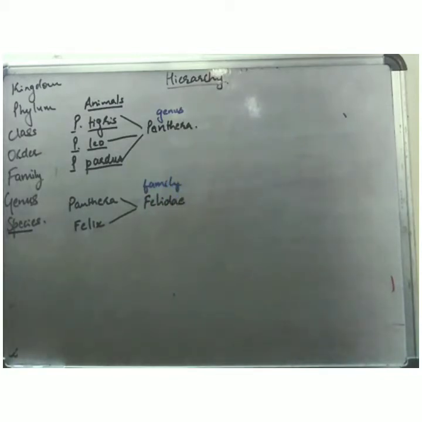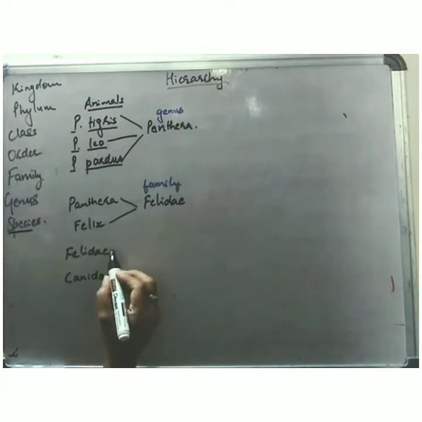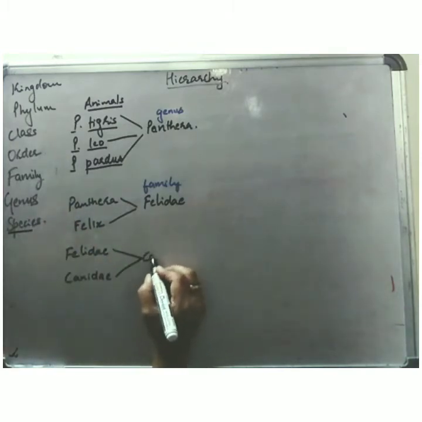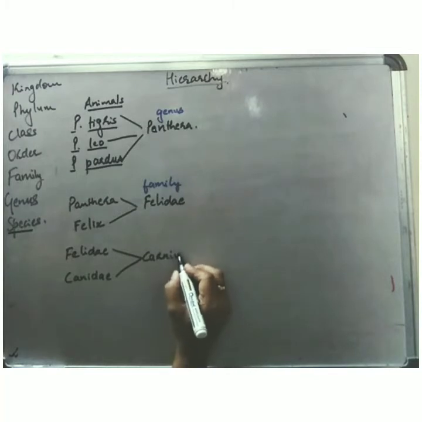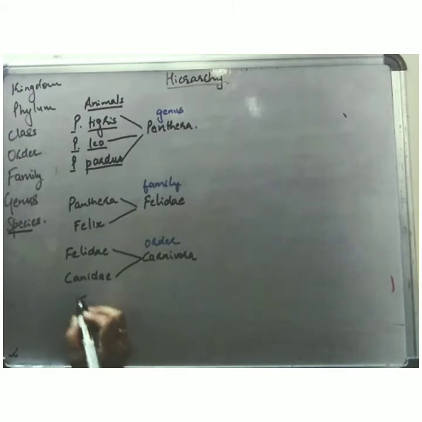Now family Felidae, along with family Canidae. Family Canidae is put together under the order Carnivora. Order Carnivora. The members of order Carnivora, next will come the class.